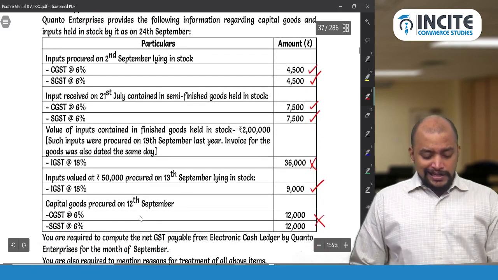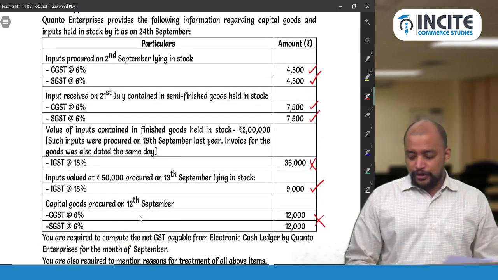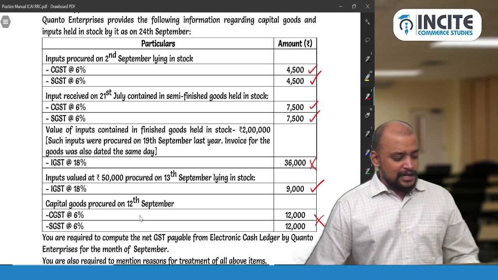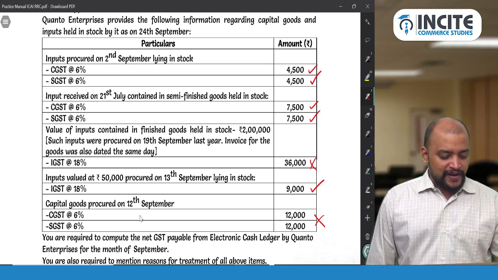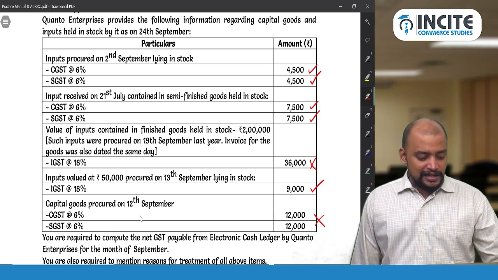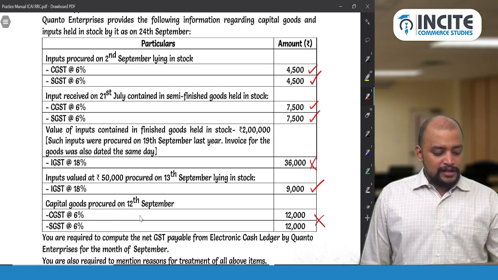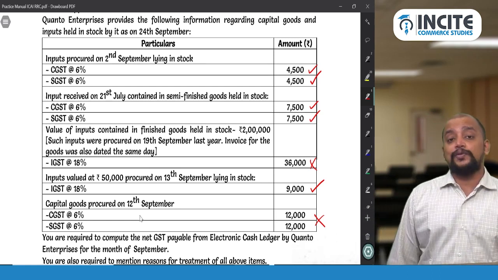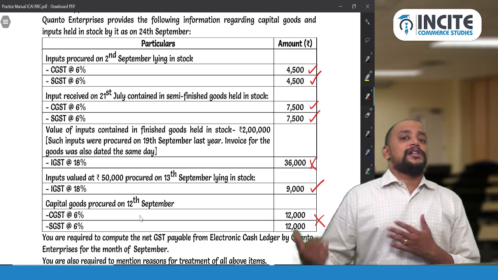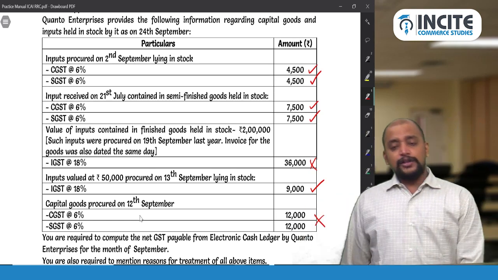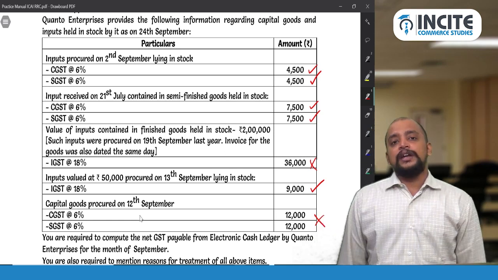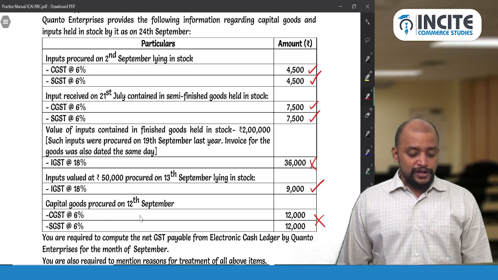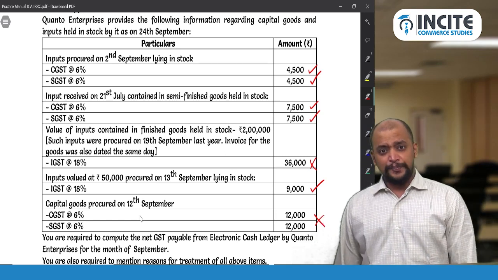So now, what is the credit that they have? So 4,500 rupees of CGST. So CGST 4,500 and 7,500. Sorry, 4,500 CGST plus 7,500 CGST, 12,000 CGST credit and 12,000 SGST credit and 9,000 IGST credit they have. Okay. And they have a liability of 24,000 CGST, SGST.